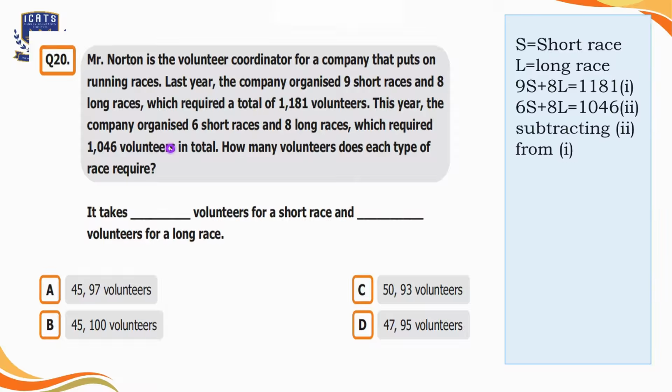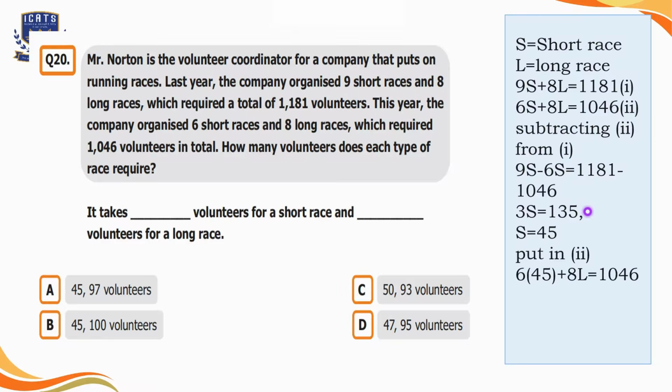Now we can subtract equation 2 from equation 1. 8L will be cancelled with 8L and we will be left with 3S is equal to 135. To get the value of S, we move 3 to the other side, which will divide 135. So the value of S is 45. So we require 45 volunteers for the short races. Let's put the value of S in equation 2 to get the value of L, that is 97. So we will select option A over here. It takes 45 volunteers for a short race and 97 volunteers for a long race.